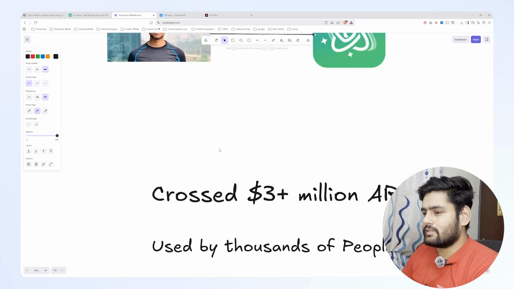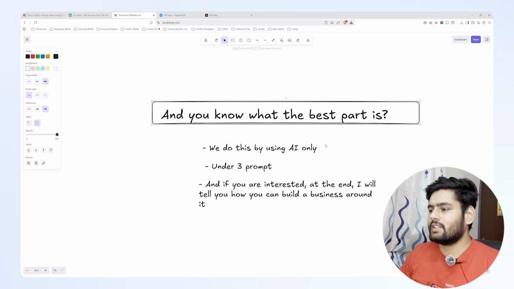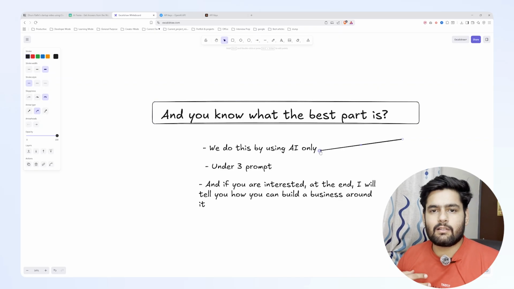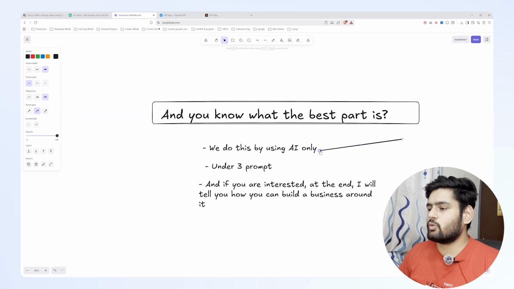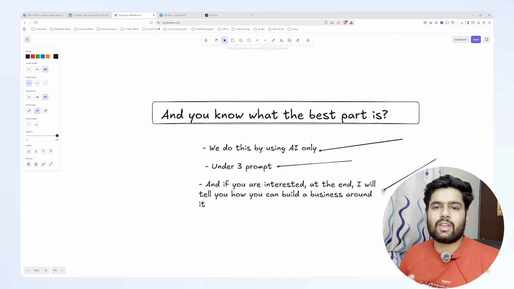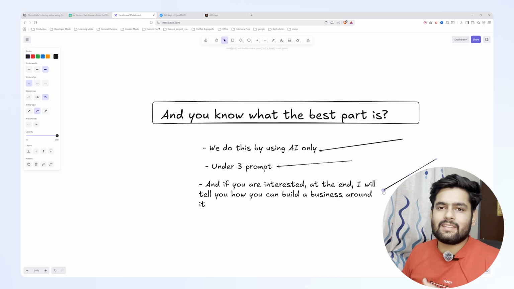But there are a few catches. We have to build this product under these three rules. We do this by using AI only. I can't use my developer experience or my own experience to build software. I have to do it under three prompts, no more than three prompts. And also, if you are interested, at the end I will tell you how you can build a business around that can seriously make money, not just sit in your project folder.